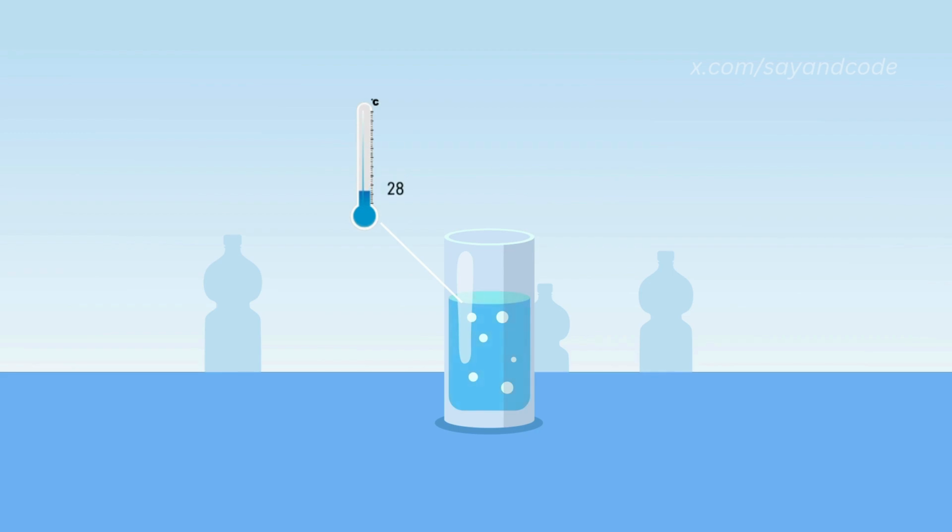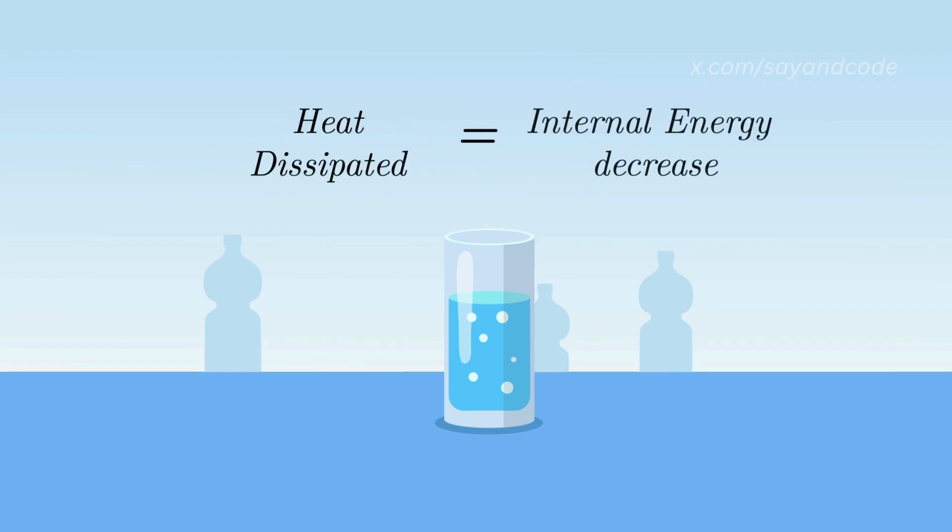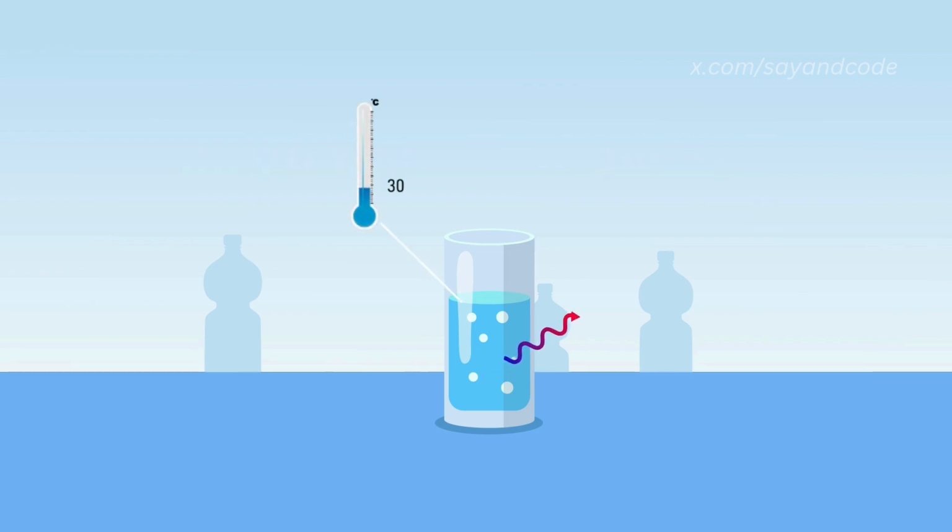From the first law of thermodynamics, we know that the heat lost from the water will have decreased the temperature, or in other words, decrease the internal energy of the system. So these two energies, the heat dissipated and the internal energy decrease, are equal to each other. But the first law does not tell us why this process happens only in one direction. That is, why does the hot water only cool down? Why doesn't the water heat up by absorbing heat from the atmosphere?